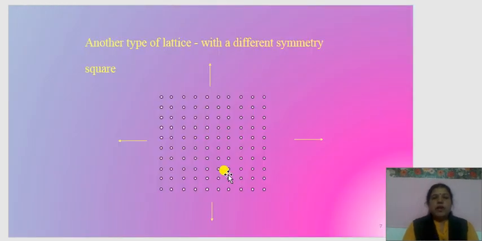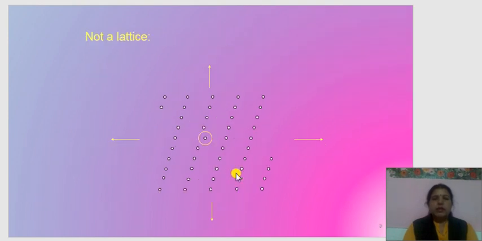Another type of lattice with a different symmetry, here square. In this diagram, these lattice points are arranged in a systematic manner. This is not a lattice because here the atoms are not arranged in a systematic order. This is not a lattice. This array of points is a lattice.